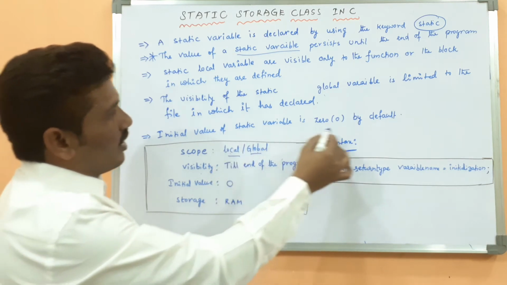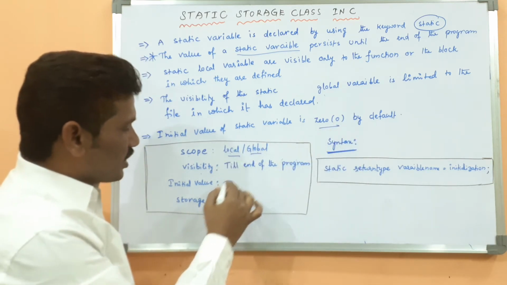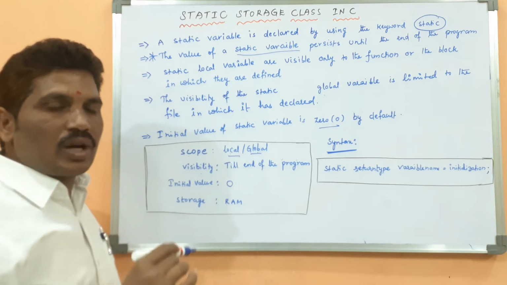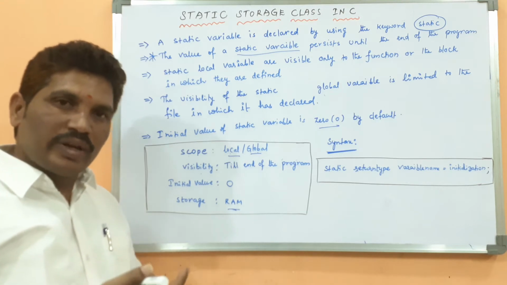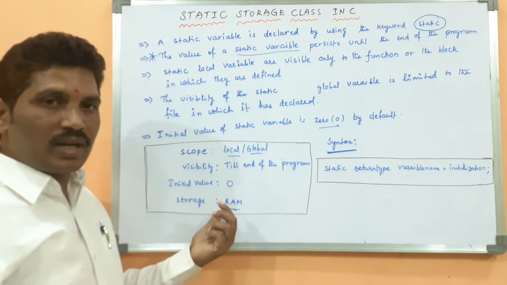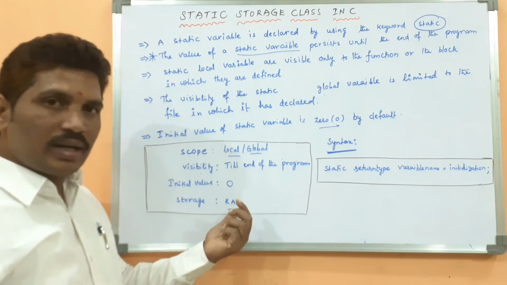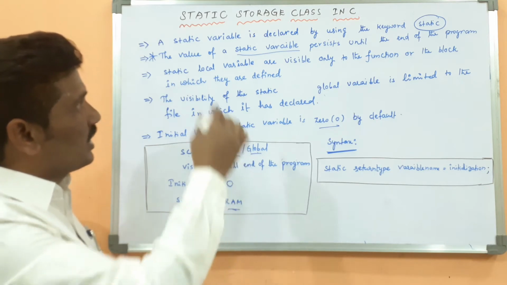What is the initial value? Already I discussed it in the previous statement. The initial value should be 0. What is the storage? Where is the static variable stored? RAM. Because the auto variable is also stored in the RAM, but the static variable is also stored in the RAM only. Okay, and this is the scope, visibility and initial value of the static variable.